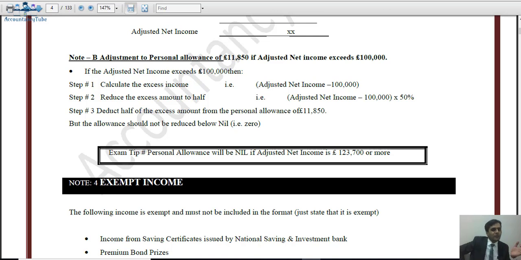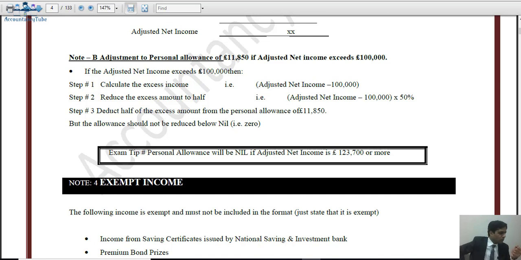So we'll take half of it, or the 50% of that, and then deduct the half of the excess amount from the personal allowance of 11,850. However, this personal allowance which we will reduce cannot reduce below 0. Okay, so maximum it can reduce is to 0. It cannot go into negatives.